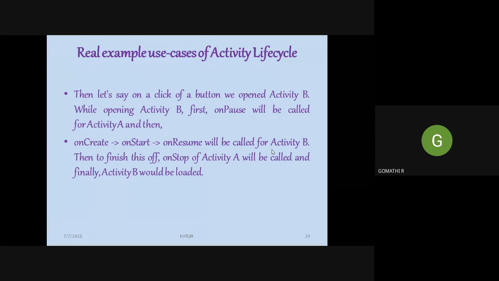Sorry, this is after moving from the button of your activity A, it will enter into activity B. So before that, for activity A, onPause will be called followed by onStop, and finally B will be loaded into your mobile device.